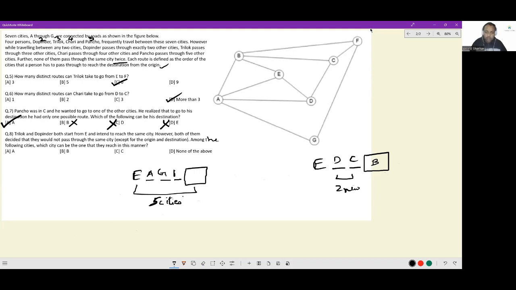A, G, F, B. This is how Trilok would travel. This is how Dopinder would travel. And see, A, B, C, D, E, F, G. All 7 nodes have been used up in this. So which city can be the one that they reach? I have found a case for B, and that should be the answer. And that is the entirety of the set.